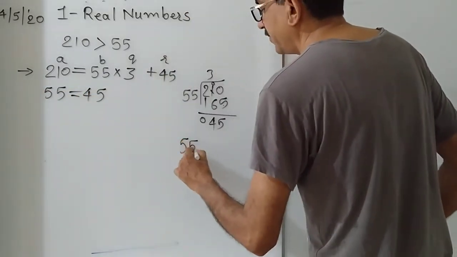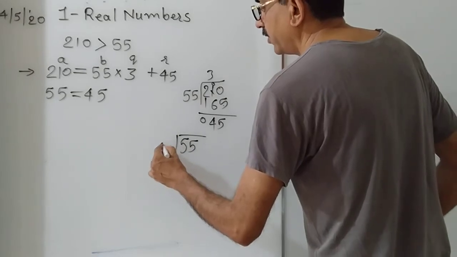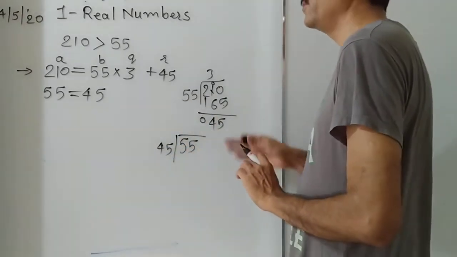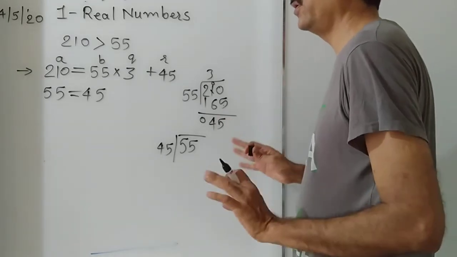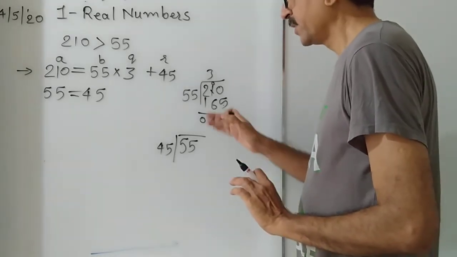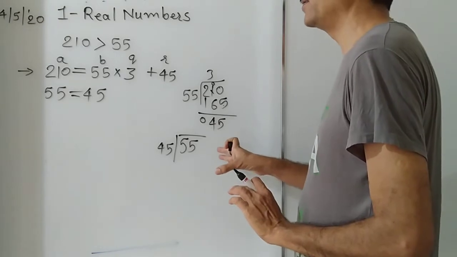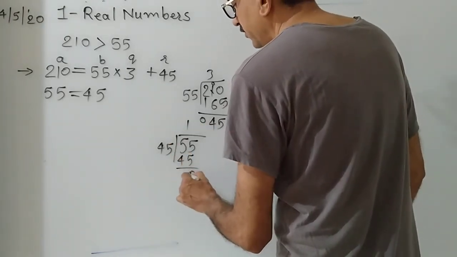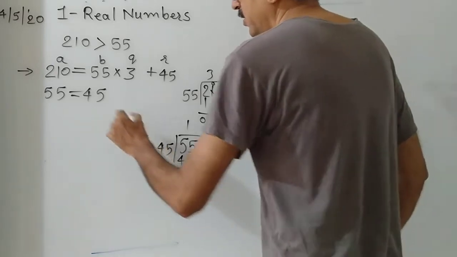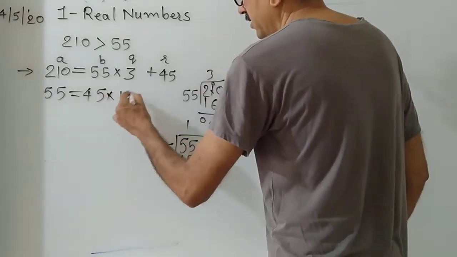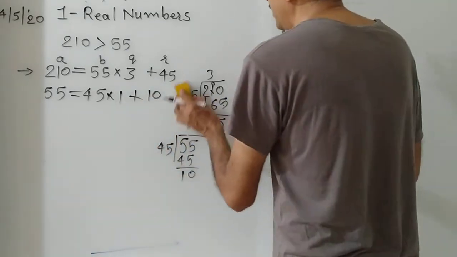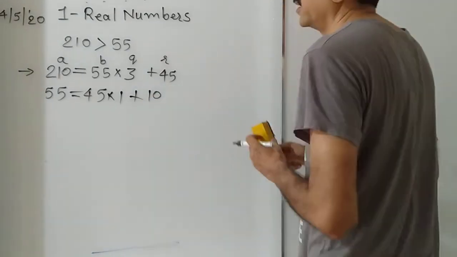What is to be done next? Divide B, that is 55, by the remainder 45. Now again 55 divided by 45. As you do more practice, you don't need to carry out this working in rough work, but don't take the risk. Better you carry out the division on a rough page. 45 ones are 45. So what is the quotient? 1. What is the remainder? 10. And also you check every time that the remainder is smaller than the divisor.